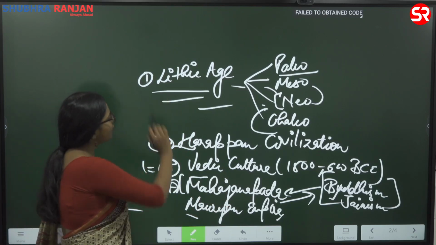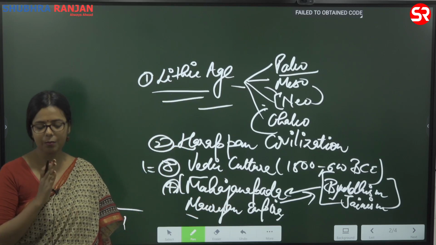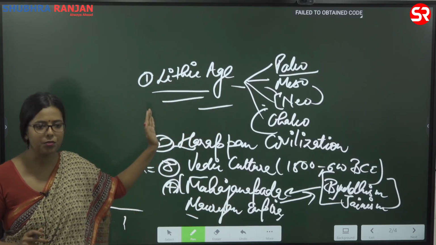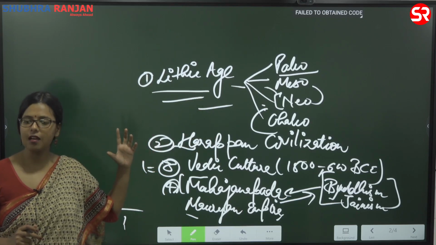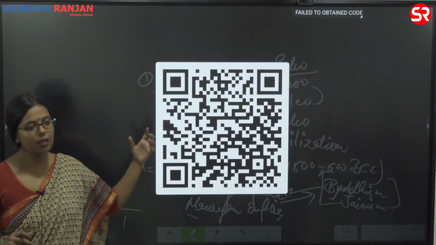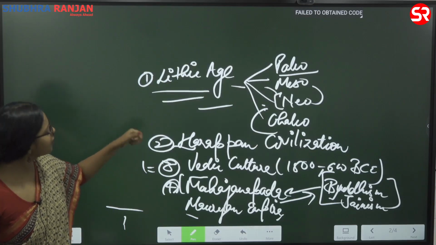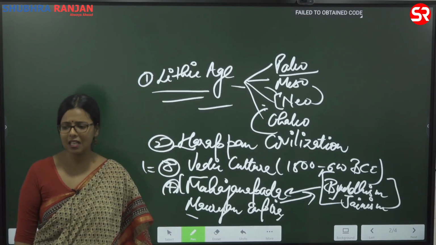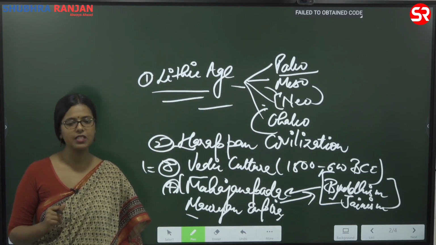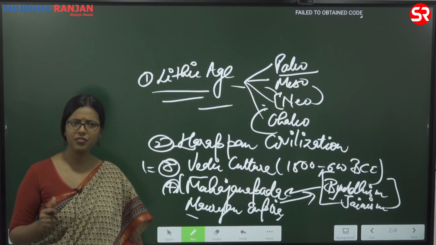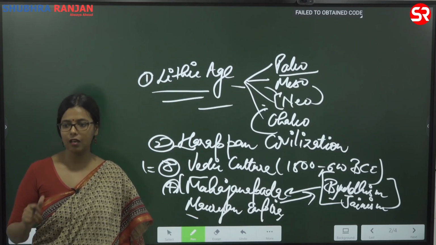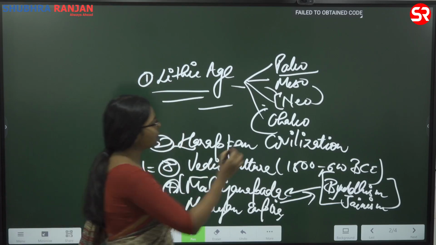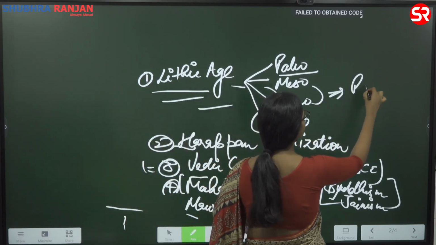Now when it comes to lithic age, in the past 10 years, no question has been asked in prelims. Okay, so we understand that according to the trend, we don't need to go into the factual details of lithic age. What is being asked from here? There was one question in mains in 2015 or 16. I am not remembering the exact year. What was the question about? The question was about rock art.